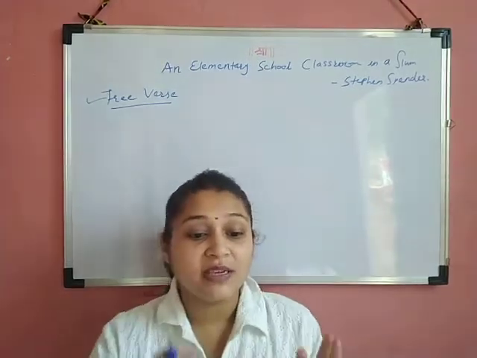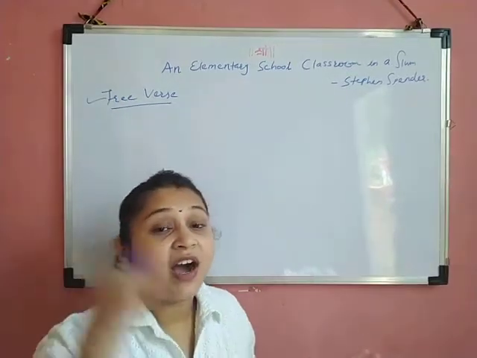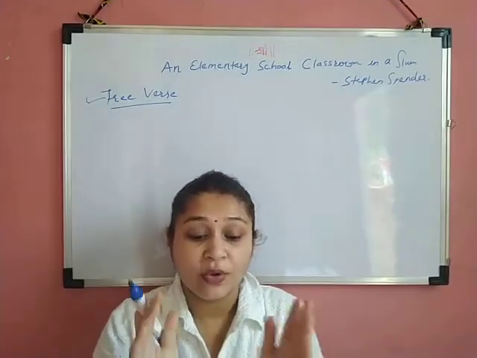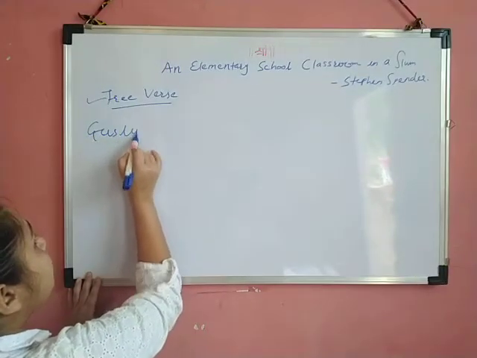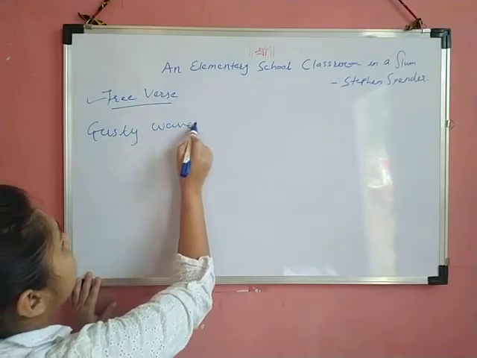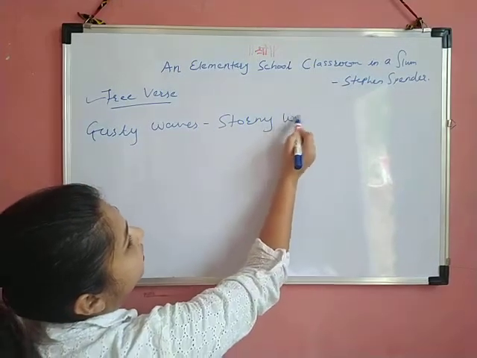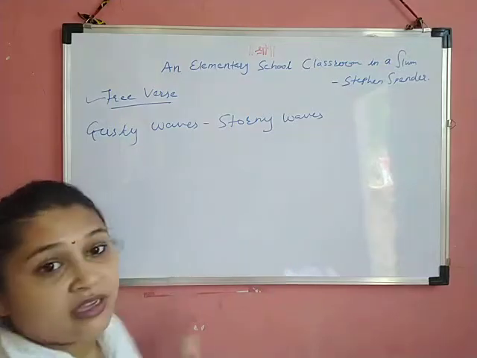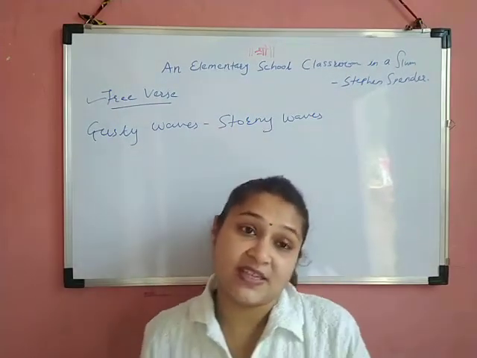Far, far from gusty waves, these children's faces. What is the poet saying? Far, far from gusty waves. Now, what is the meaning of gusty waves? This is stormy waves. Far, far from gusty waves, these children's faces.